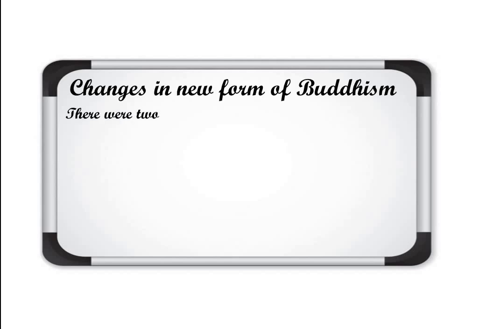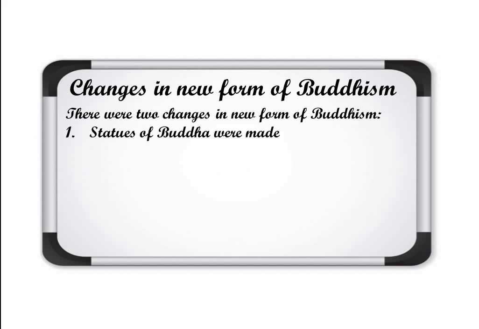Basically two changes were mentioned in the new form of Buddhism, Mahayana Buddhism. First, statues of Buddha were made now. Earlier the people just had different signs of worshipping, like the peepal tree, which was a symbol where Buddha got enlightenment. So different signs or sculptures the people were using. But now in Mahayana Buddhism, statues of Buddha were made and they started worshipping them.